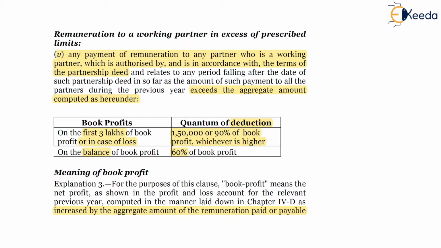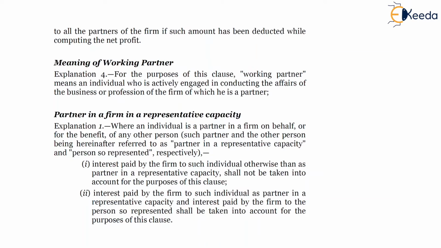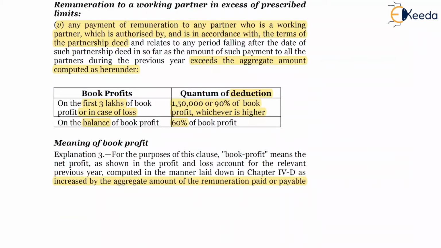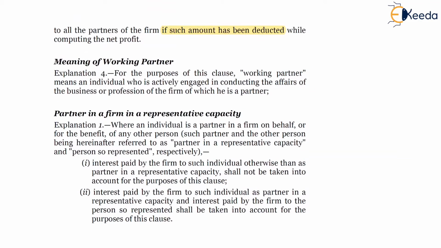This is book profit for the purpose of computation of quantum of deduction as per section 40b(5). Obviously, this applies if such amount has been deducted while computing net profit. So if any remuneration paid to the partners is deducted in the profit and loss account, the same should be added back for the purpose of computation of book profit. Meaning of working partner, friends, we have already discussed.